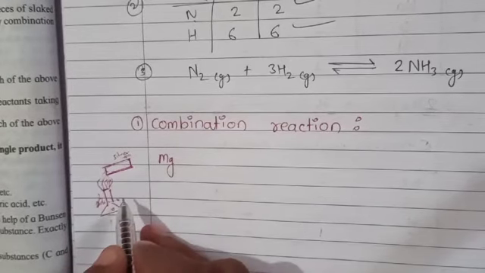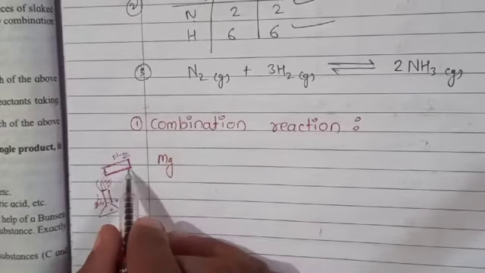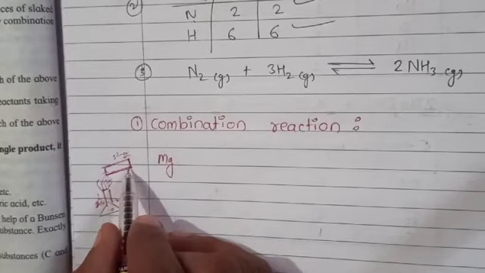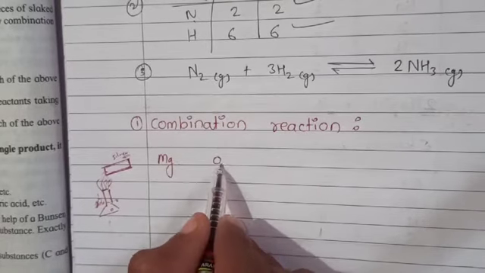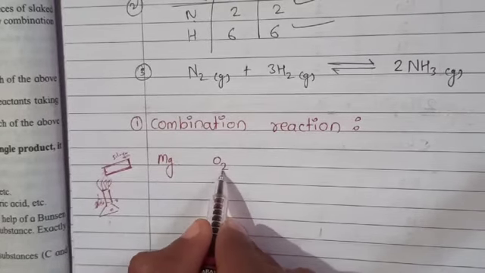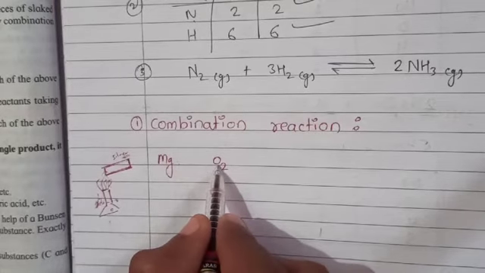In this method, the magnesium ribbon is made up of magnesium. When we burn it, we know that the gas that helps burning is oxygen. Always keep in mind that whenever we burn any material, oxygen is combining with it because oxygen supports burning.